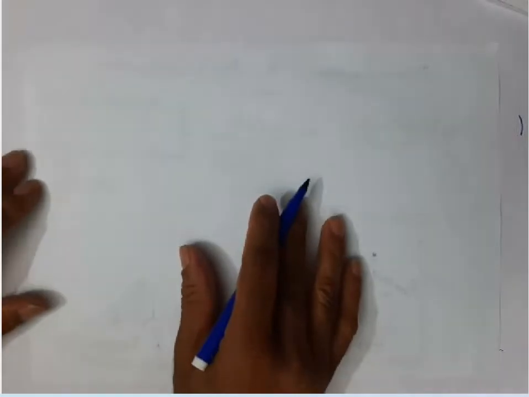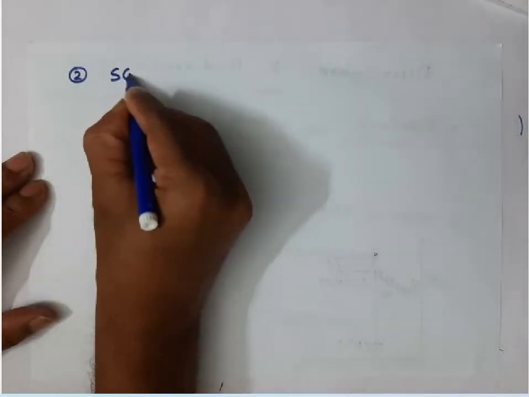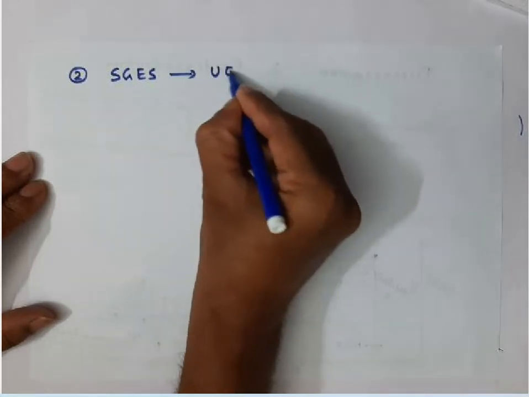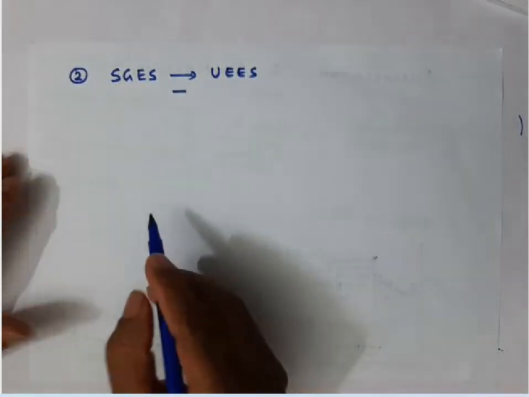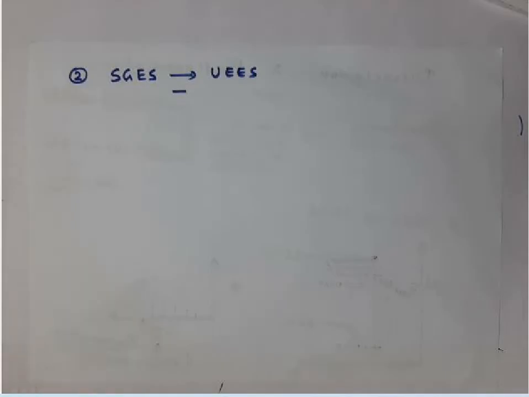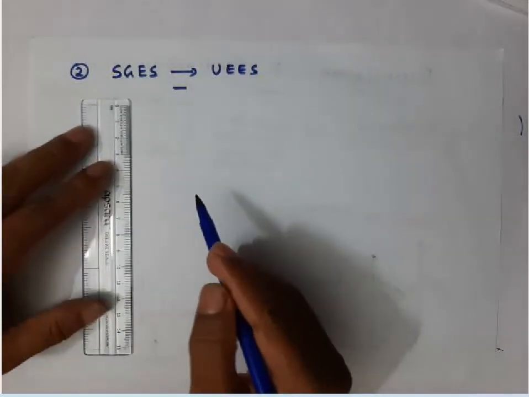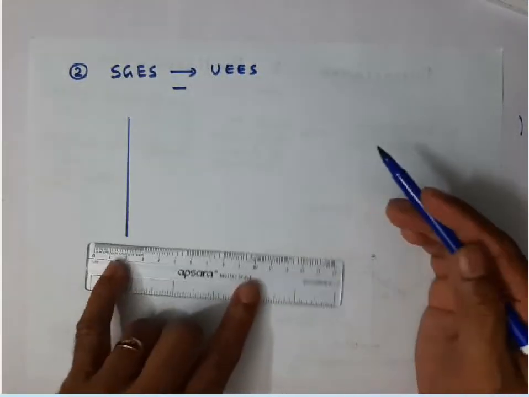Suppose a transition takes place from a stable ground electronic state to an unstable excited electronic state, also called a repulsive state. Then the molecule will decompose or dissociate by the absorption of radiation, or by excitation. So how will it occur?